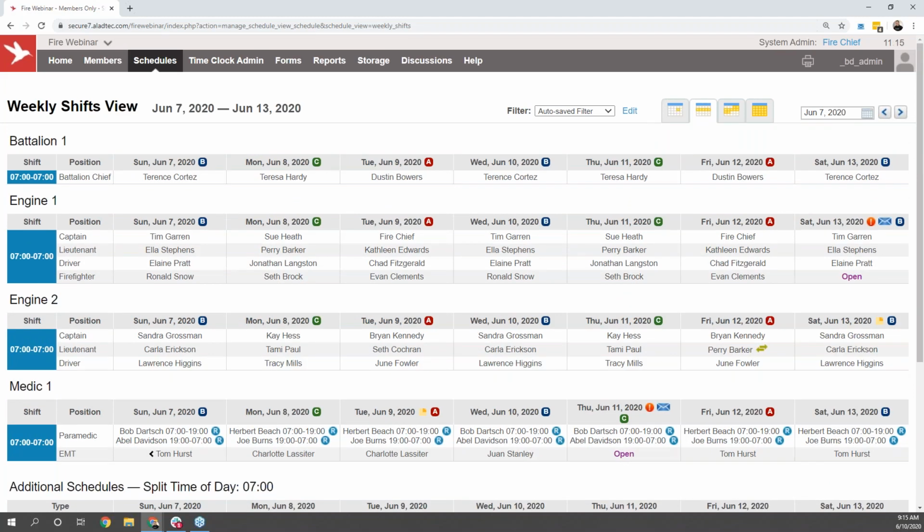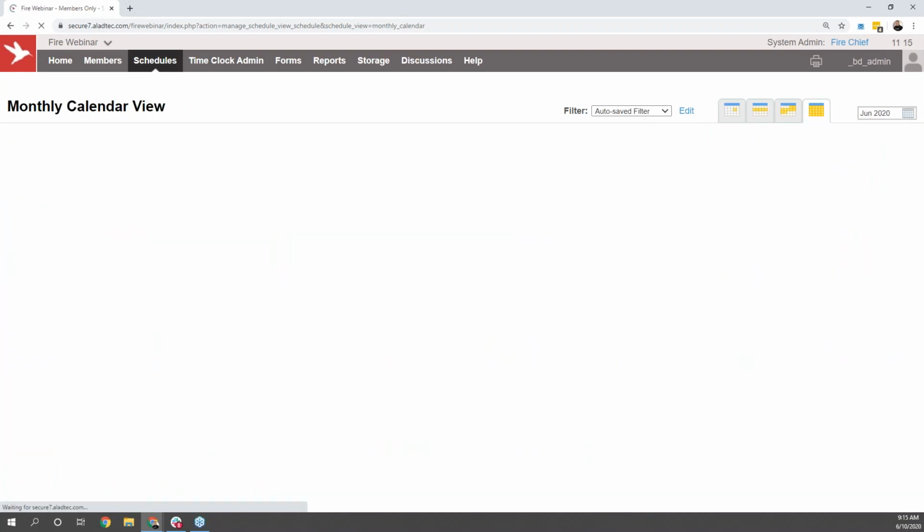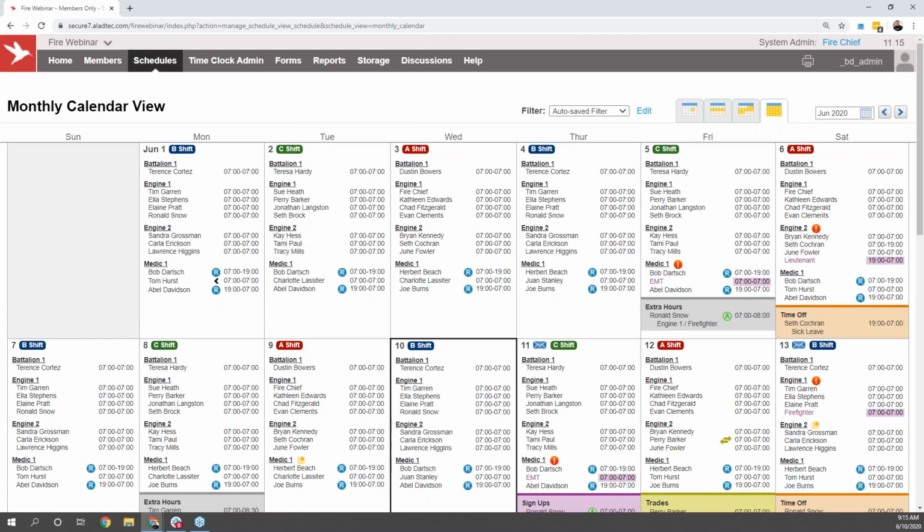Of course, all of these views are going to be available in every single Aladtec system created. So for your specific organization, you're able to pick and choose and see what you want to be the default and what you think might be the best fit. For the purpose of our discussion today, I will be sticking mostly with this monthly calendar view, but if you do sign up for a demo of our system here, we'll make sure that you have full access to play with all different views of the system as well.